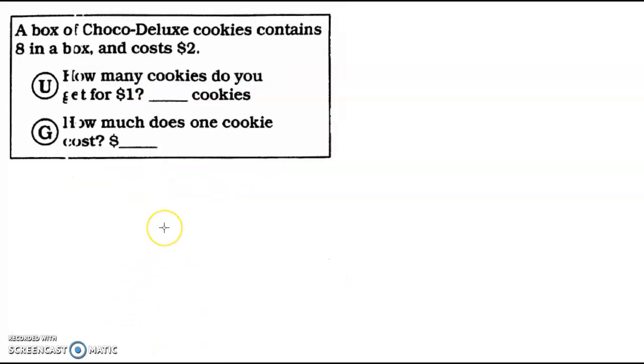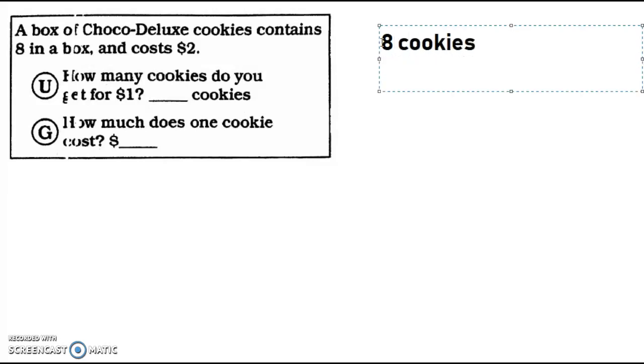So I'm going to do one more for you guys. It says a box of Choco Deluxe cookies contains 8 in a box and costs $2. So how many cookies do you get for $1? Let me go back to my black right here. So let's see what information it gives us. It says that there are 8 cookies, right? And it costs $2 per box.